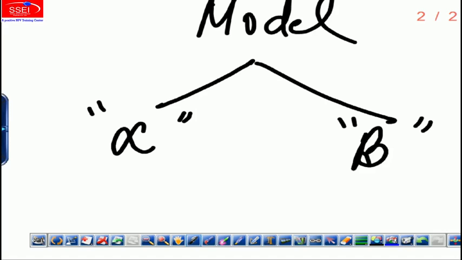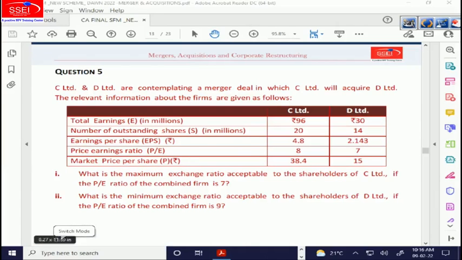Okay. Let's see. C Limited and D Limited are contemplating a merger deal in which C will acquire D Limited. The relevant information is as follows. So earnings are given, 96 and 30. So 96 plus 30 is 126 post-merger earnings, if earnings are not going to go up. Number of outstanding shares 20. We can't do 20 plus 14 because total number of shares are never added. They are 20 plus the number of shares issued to firm B.